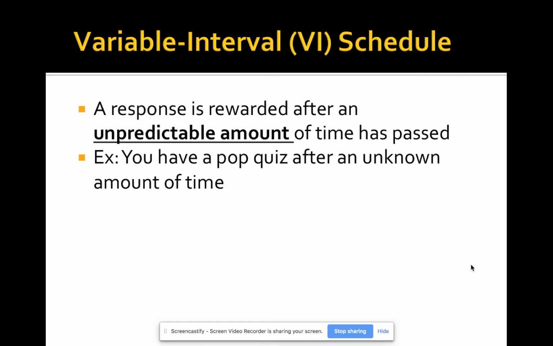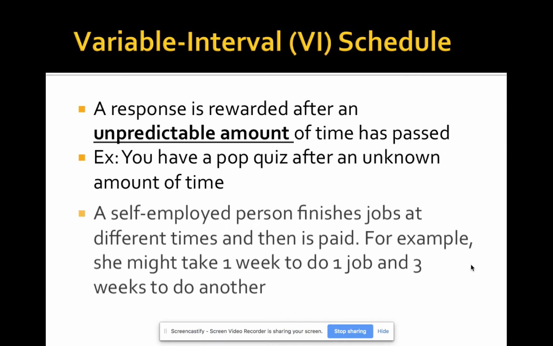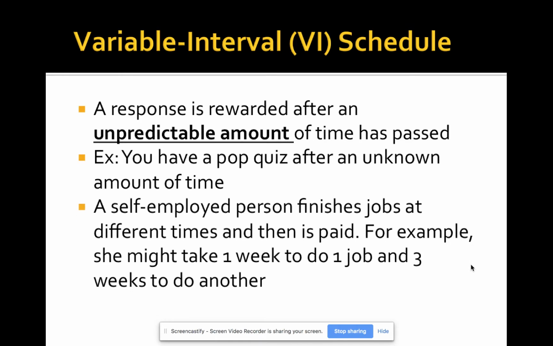Another example would be a pop quiz after an unknown amount of time. You never know when it's going to happen. That is a variable interval schedule. Another example would be a self-employed person who finishes jobs at different times and then is paid. For example, a lawyer might win a big case and be paid after 2 months, and then might not be paid again for 6 months, something like that.